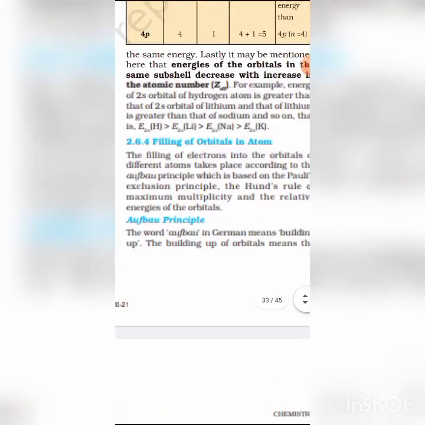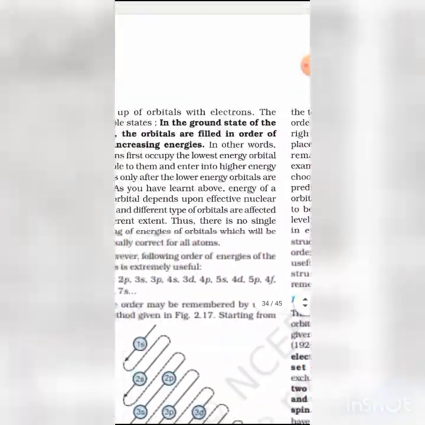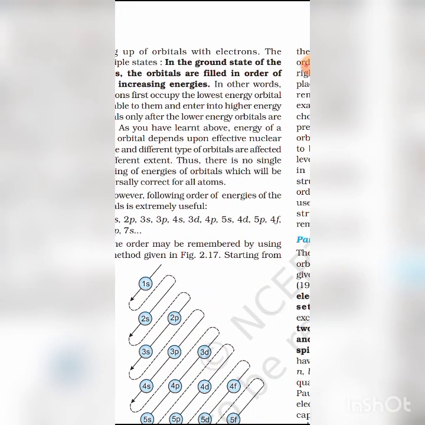According to the Aufbau principle, electrons are filled in the various orbitals in the increasing order of their energies.